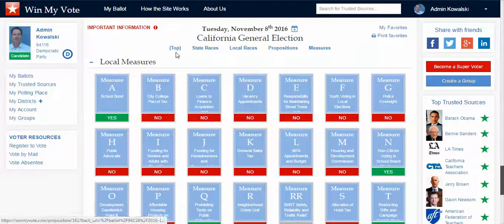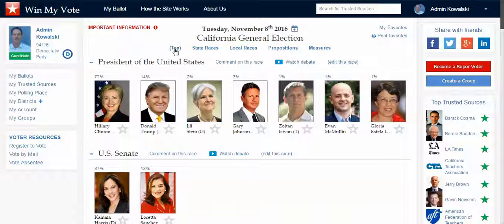So as you can see, a voter in San Francisco would have their hands full just trying to keep track of all of the candidates and all of the races, as well as the propositions and the measures. So that was sort of the aim of Win My Vote, to make sure that it was all in one place, that I could sort of track my vote, and I could compare all the candidates. And the thing that's most important to me as a voter is to rely on trusted sources, groups and organizations that I trust, and who they're voting for. So that's where your group comes into play.